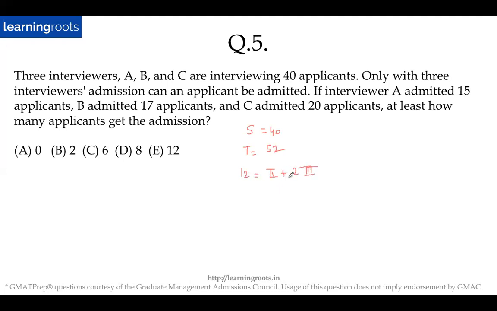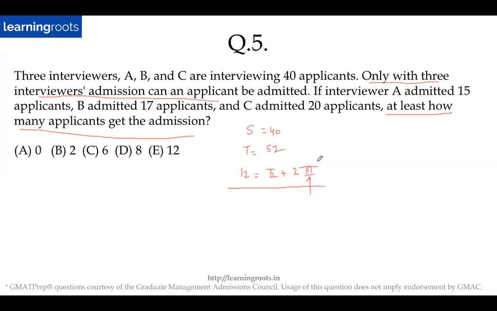But anyway, so 12 is equal to 2 plus 2 times 3. Fine. I think everyone arrived at this point. Now the question is, you don't have the value of either of these, right? You don't have 2 and you don't have 3. But the question tells you at least how many applicants get the admission. That means minimum, right? The minimum number of applicants who will get the admission. And when will a person get the admission? Only with 3 interviewers can an applicant be admitted, right? So that means I need to find out what is the minimum value of 3.